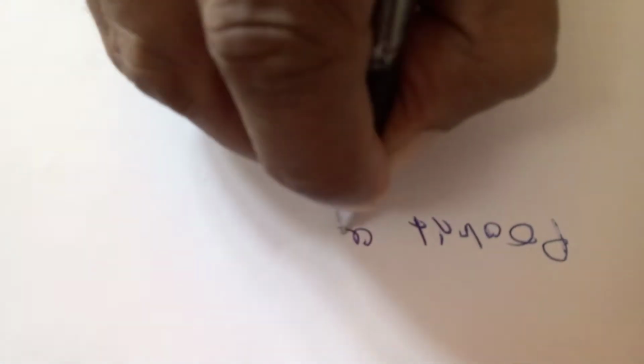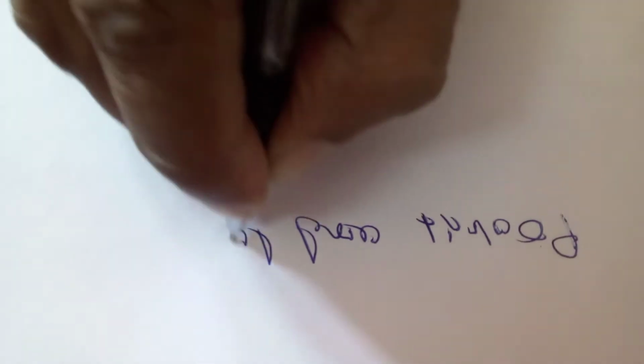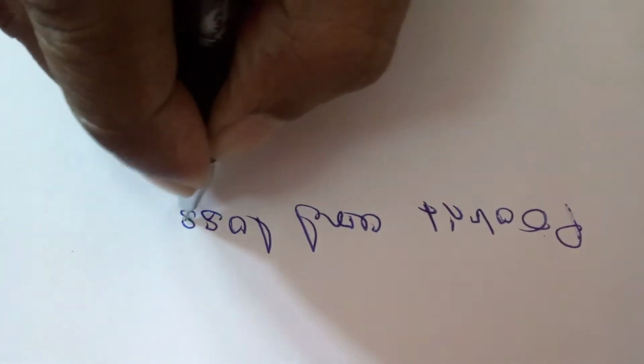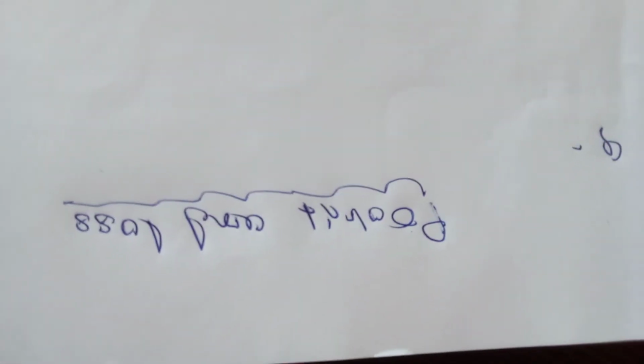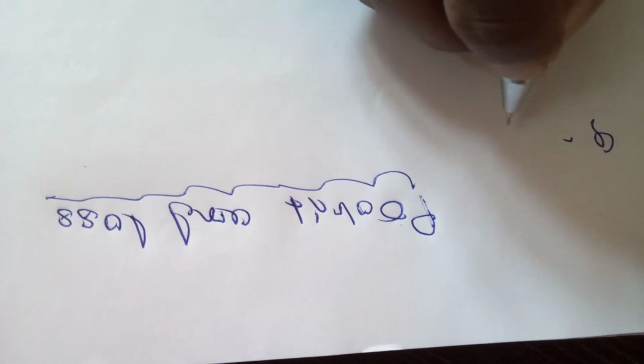Chapter is profit and loss. Question. So write down the question.